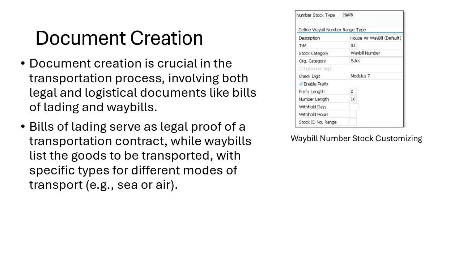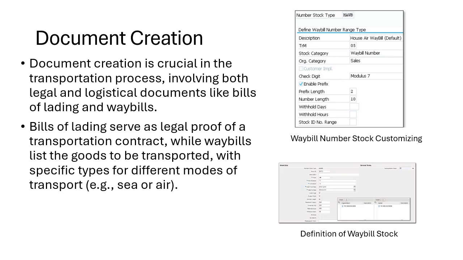And next we have variable number stock customizing. This shows the customizing options which are available when defining variable number stocks in SAP TM. The stock category determines if the stock number is used for weight tracking or tracking numbers, and the transportation mode depends on various factors. And this figure shows how carrier-specific prefixes are defined and checked against the digit calculation for variable numbers.